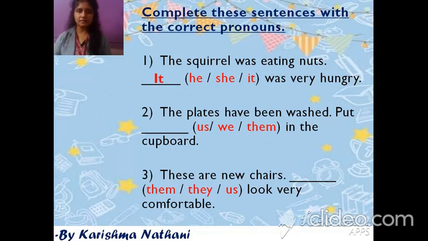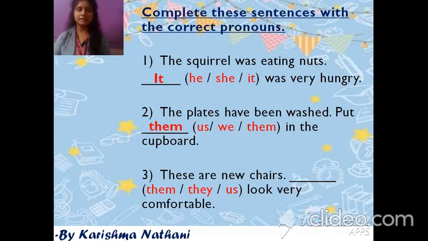Second is the plates have been washed. Put blank in the cupboard. Option is us, we, them. So for the plates have been washed. Put blank in the cupboard. Put them in the cupboard. The plates have been washed. Put them in the cupboard.